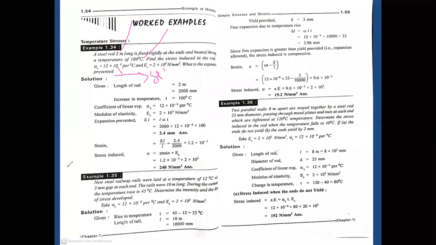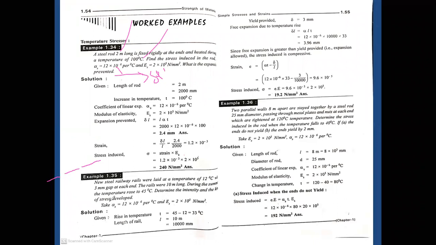Initially they maintain some gap here at 12 degrees centigrade. The gap will be 3 mm at each end. The rails were 10 meters long, so each has a length of 10 meters, and the gap is 3 mm. During the summer the temperature rose to 45 degrees centigrade. Determine the intensity of the stress developed.